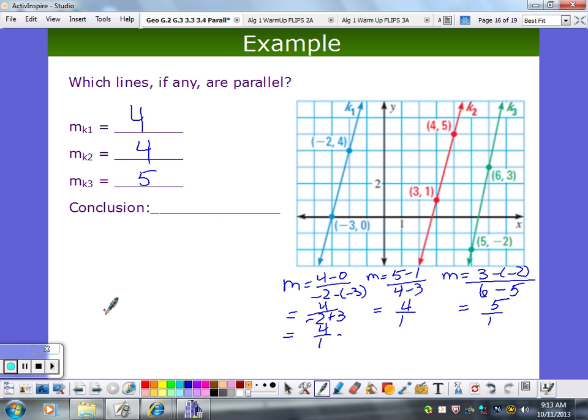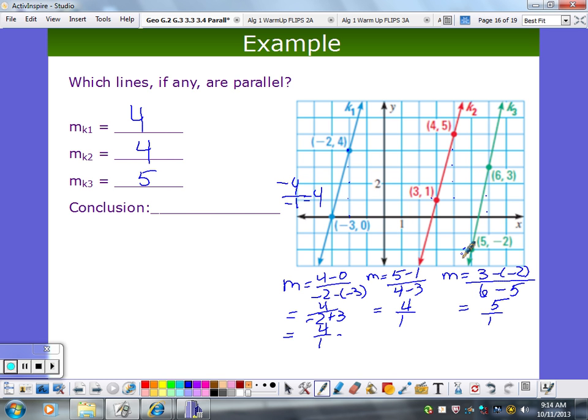Any of the lines parallel? Yes, sir. I was wondering if anyone was going to say they didn't do that. I kind of took the easy way out. Remember the other way to do this? What's my change in y? 1, 2, 3, 4. I'm going 4 down, and then I went 1 left. That's also 4. I put it down to this one. 1, 2, 3, 4, 1. Same thing. 1, 2, 3, 4, 5, 1. Absolutely. They give me the graph, why not? But do I have any parallel lines?